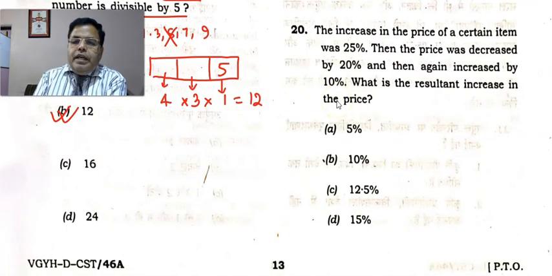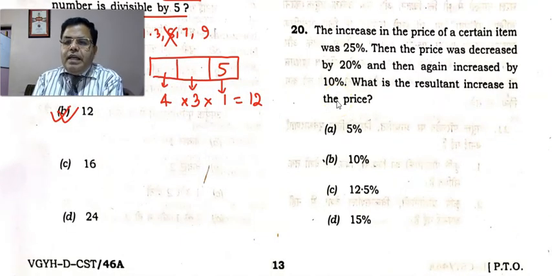Now the next question is: the price of a certain item is increased by 25%, then decreased by 20%, and then increased by 10%. What is the resultant change? There are certain formulas for percentage change.